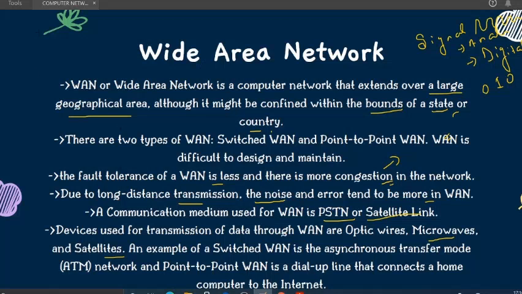We are not going to go much into detail about these two specific WANs. I've given the example so that you can get the specific idea. You must have used ATM. So switched WAN is an example of that specific ATM network, and point-to-point WAN is a dial-up line that connects a home computer to the internet.